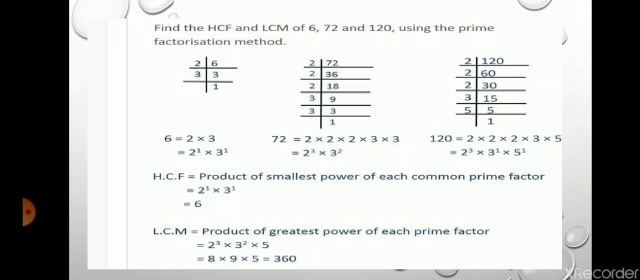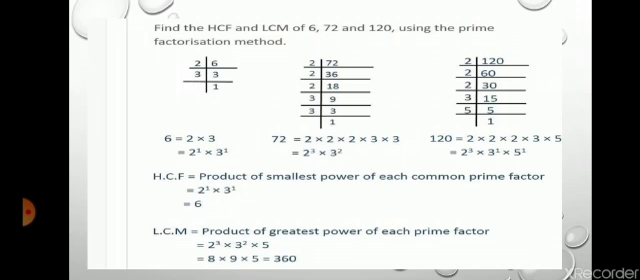Now find the LCM. LCM means least common multiple. Here we take the product of the greatest power of each prime factor. The greatest power of 2 is 3, so we take 2 to the power 3, that means 8. The greatest power of 3 is 2, so we take 3 to the power 2, that means 9. And the greatest power of 5 is 1, so we take 5. After multiplying 8 into 9 into 5, we get 360, and 360 is the LCM of the given numbers.